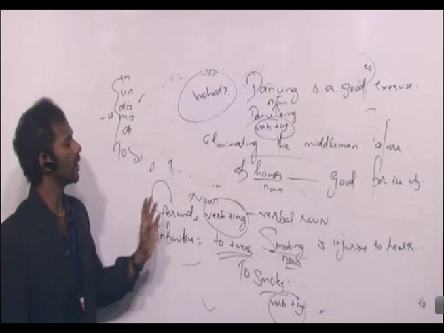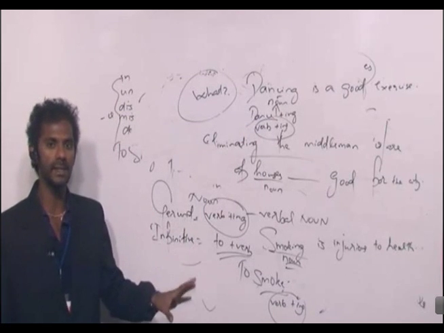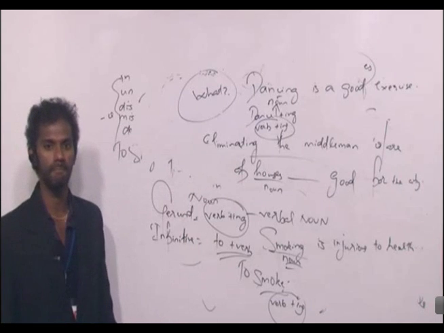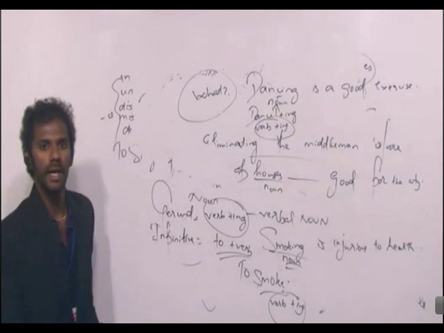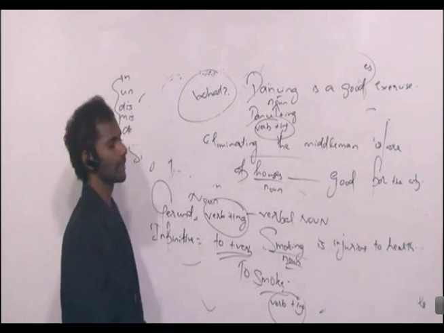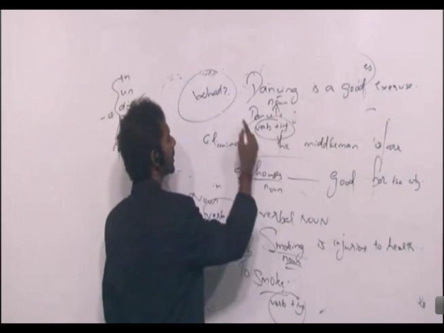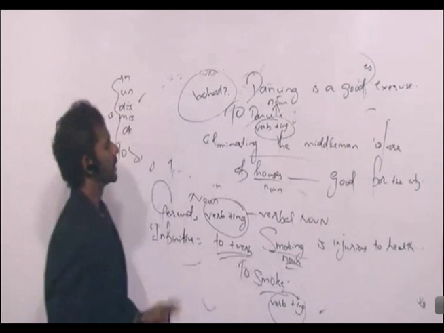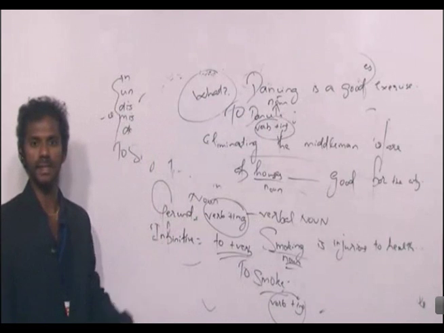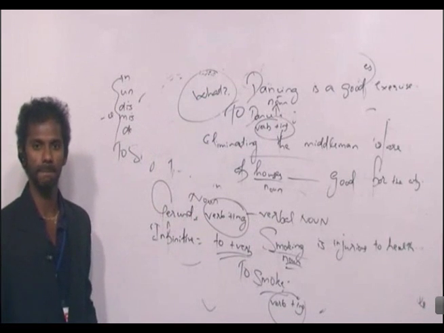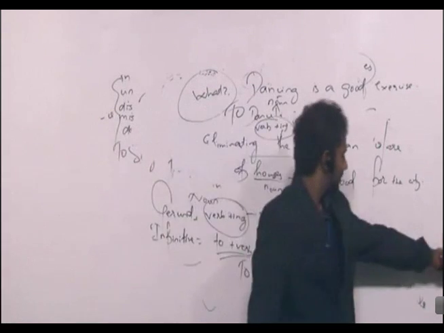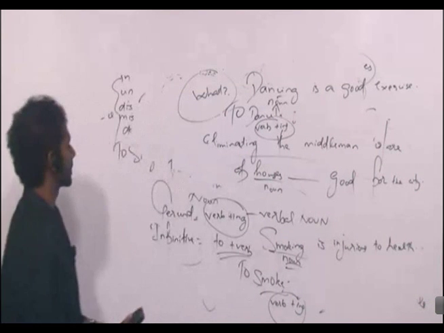Without changing the order, tell me this sentence in the infinitive form. To make it an infinitive, I'll just remove this ing and put to in front of it. To dance is a good exercise. Clear? Right. What about this sentence?